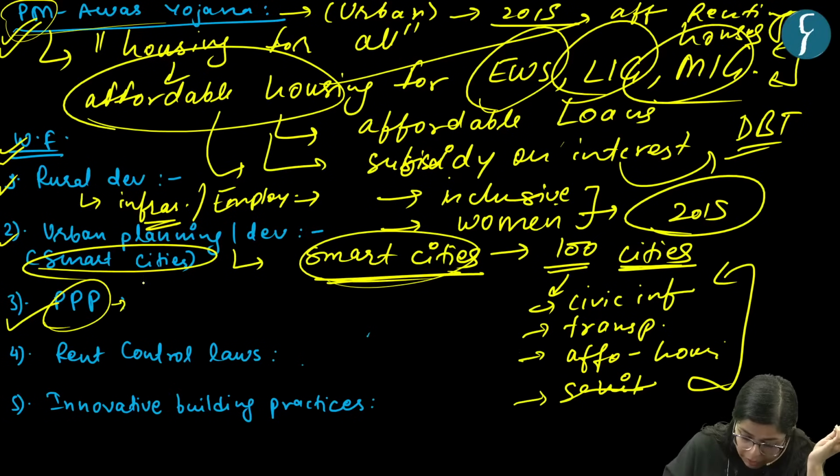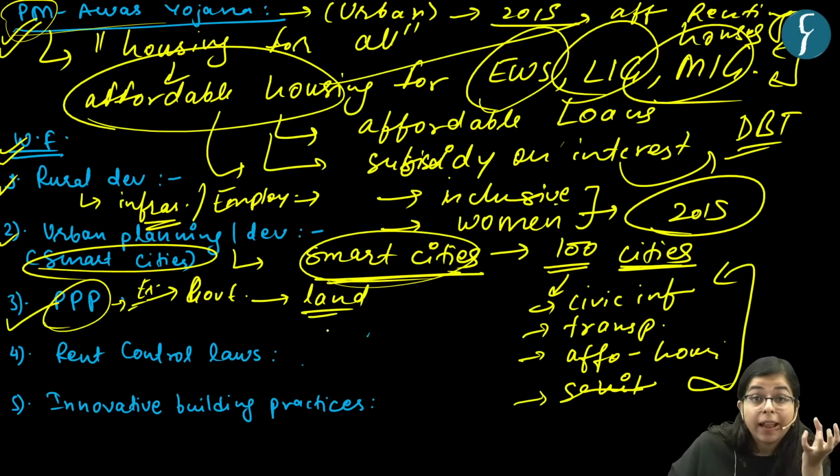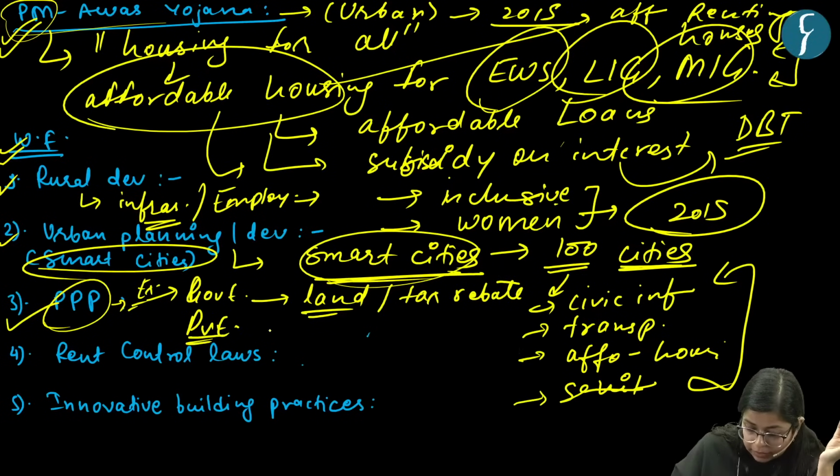Basically, one such example could be in Mumbai. If we talk about government contribution, the government is providing subsidized land to the builders. Government is providing tax rebate or tax concession to the builders, which are private builders, right?